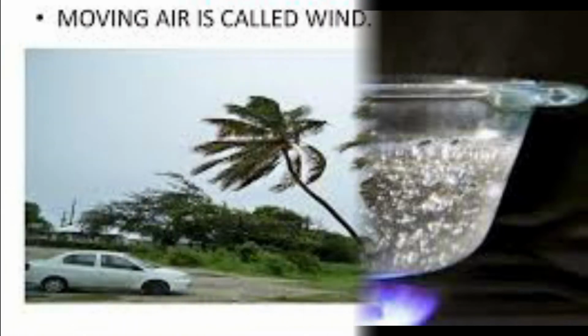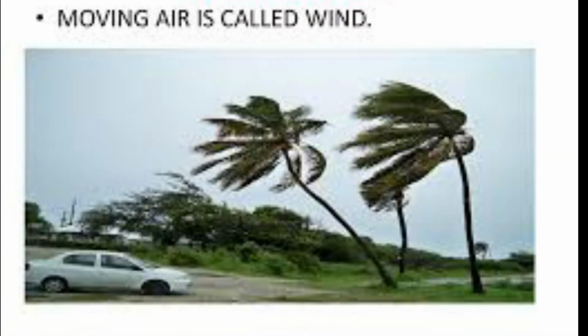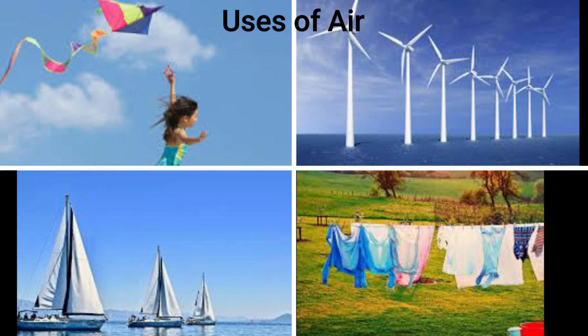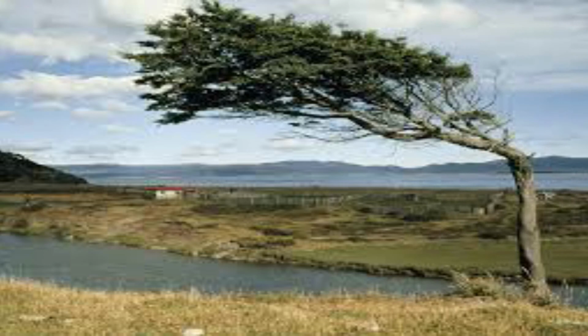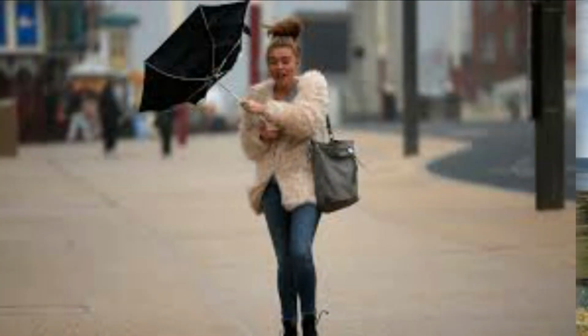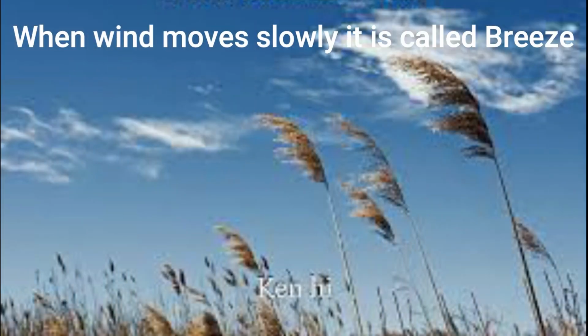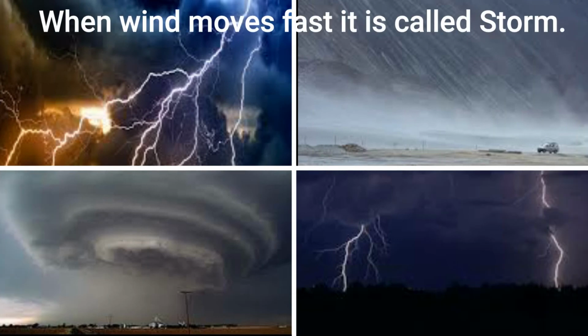Moving air is called wind. We need wind for flying kites, to rotate a windmill, to sail boats, to dry up clothes, and many more. Wind moves at different speeds at different times. The wind blows in a direction. When wind moves slowly, it is called a breeze. When wind moves fast, it is called a storm.